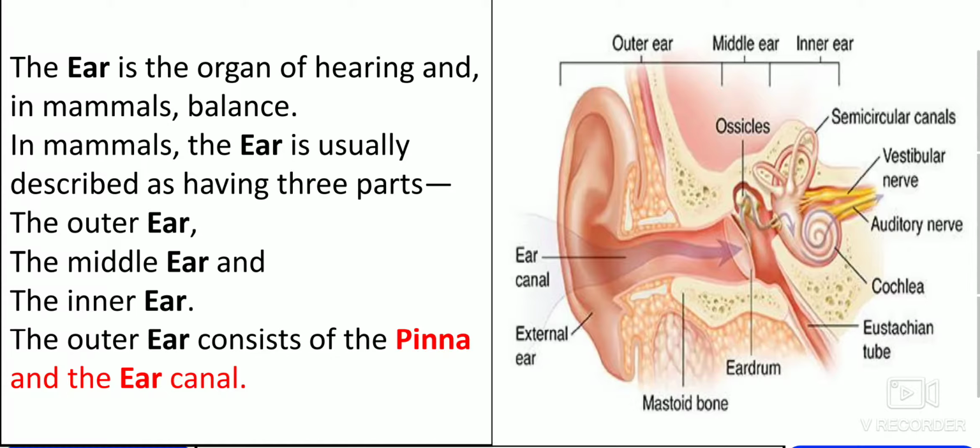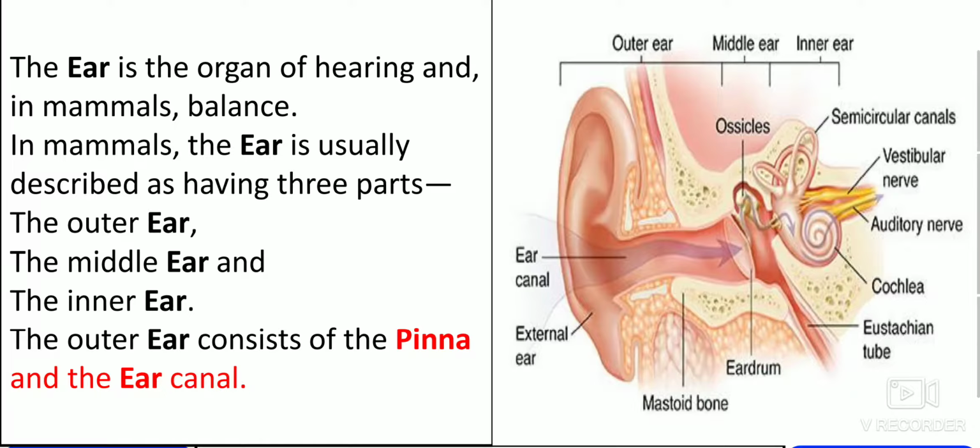The ear is the organ of hearing, and in mammals, the ear is usually described as having three parts. As you can see on the right side, the outer ear, middle ear, and inner ear. So these are the three parts. The outer ear consists of the pinna and the ear canal. You can see the ear canal, and the pinna as well.